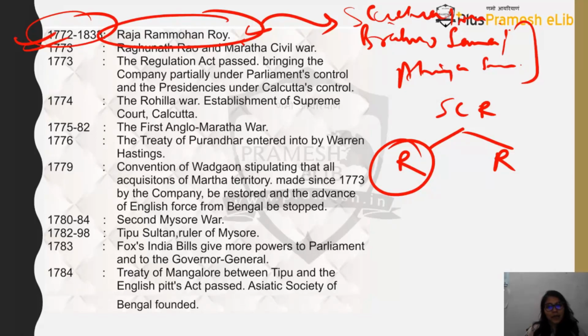Okay, and now since we have moved to sati, there's a difference between sati and jauhar. Sati means after the husband dies, the woman is forced to sit on the husband's funeral pyre and burn herself.